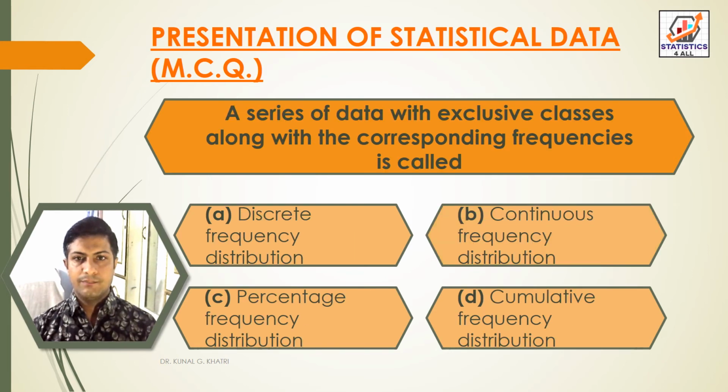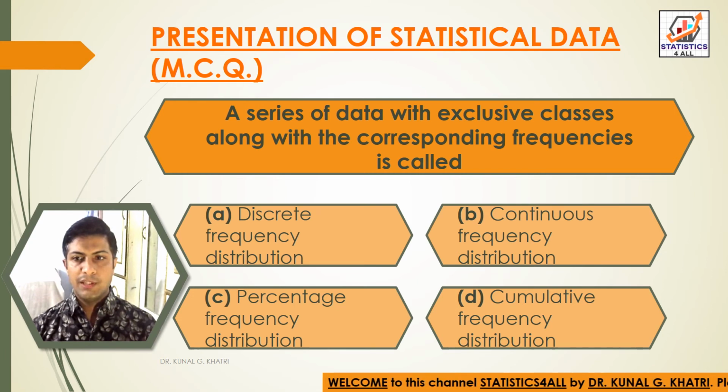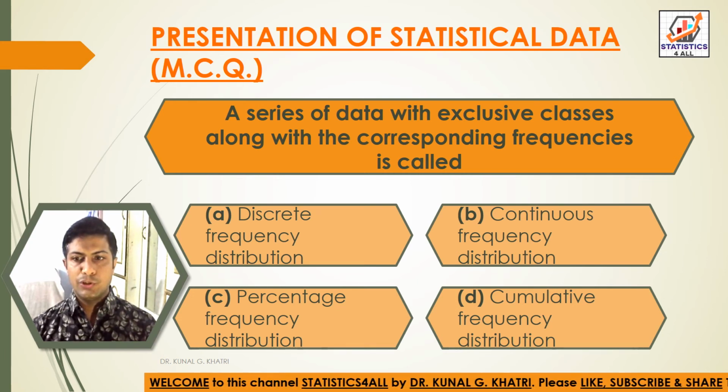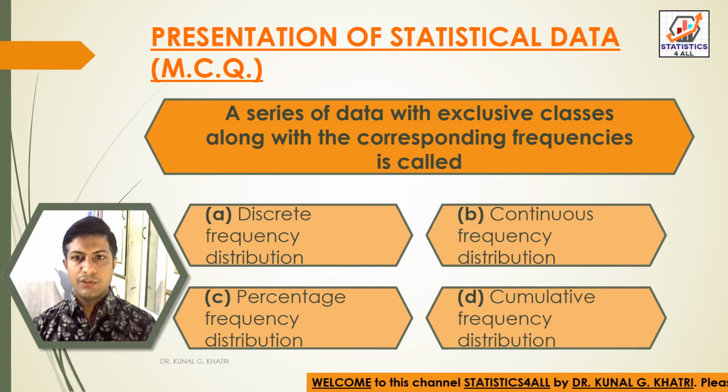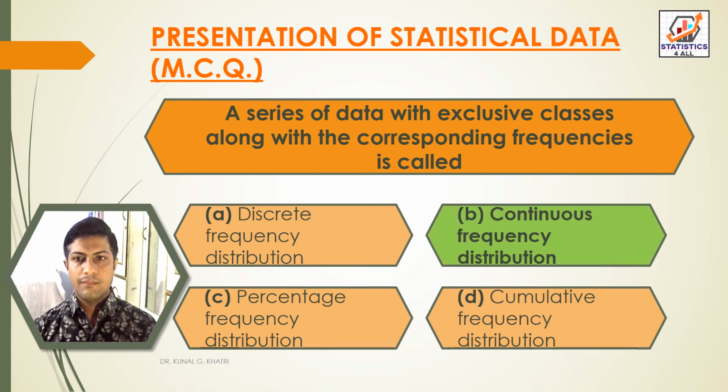Next question. A series of data with exclusive classes along with the corresponding frequencies is called option A, discrete frequency distribution, option B, continuous frequency distribution, option C, percentage frequency distribution, option D, cumulative frequency distribution. So here we have answer option B, continuous frequency distribution. A series of data with exclusive classes along with the corresponding frequencies is called continuous frequency distribution.